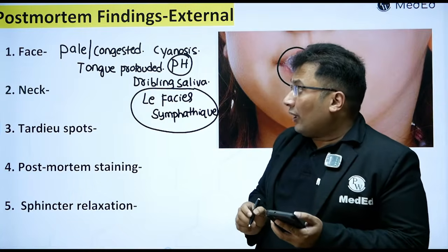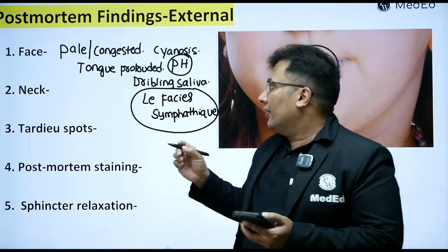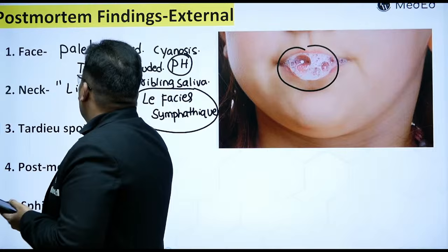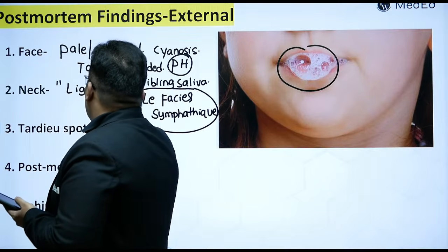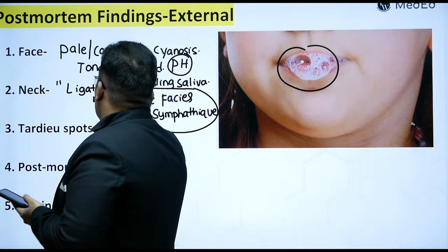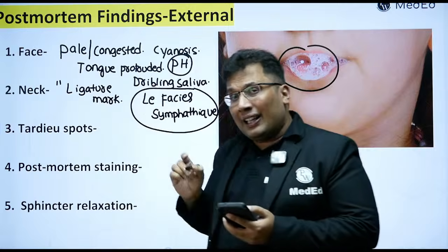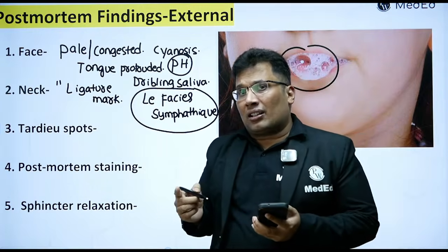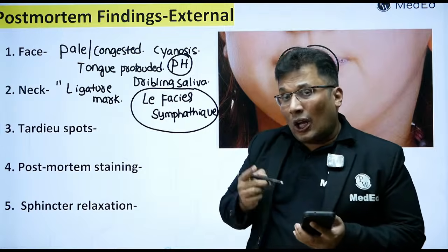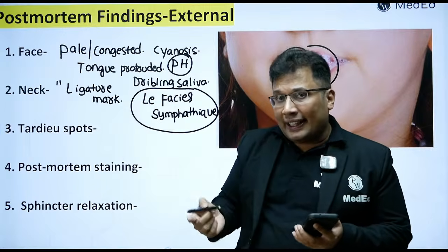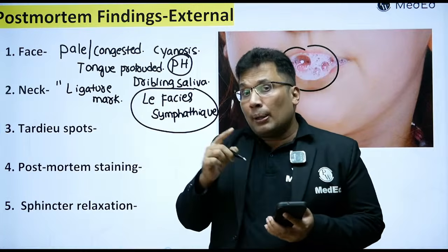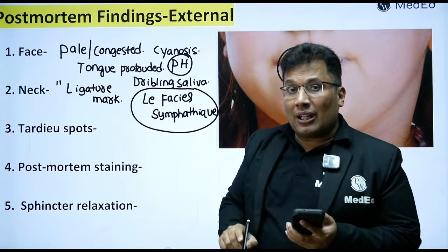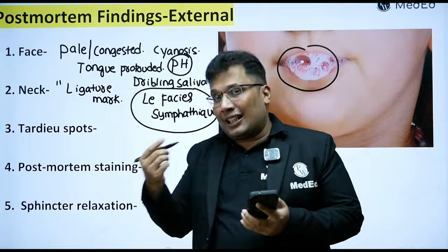Now neck findings. What are the findings in the neck? There will be a ligature mark. Again, an oblique ligature mark in case of complete hanging, a transverse ligature mark in case of partial hanging. Normally we say oblique ligature mark in hanging, transverse in strangulation. But remember, a transverse ligature mark can be seen in partial hanging. The neck ligature mark is a type of pressure abrasion.